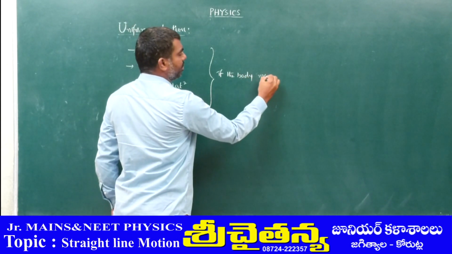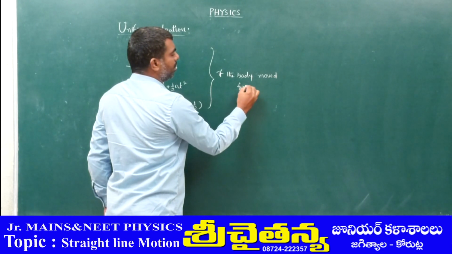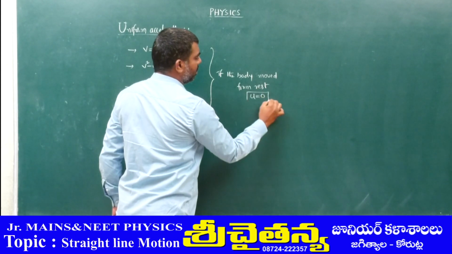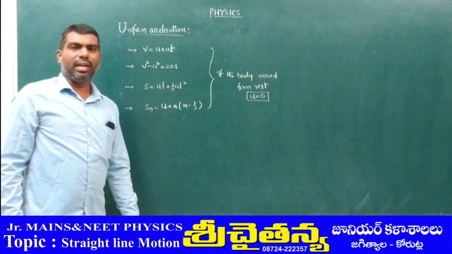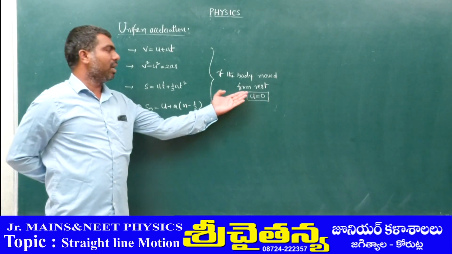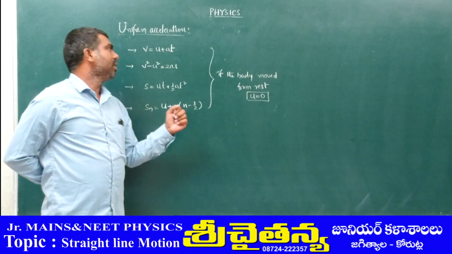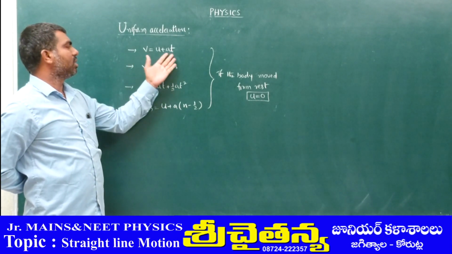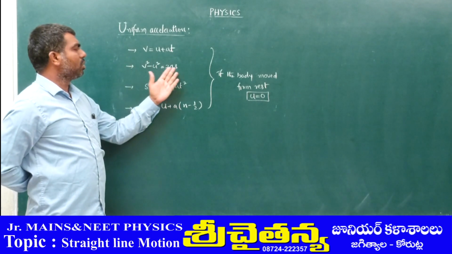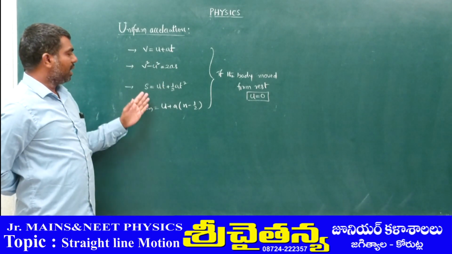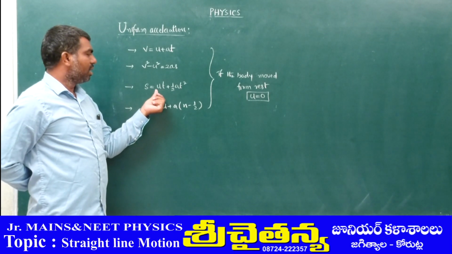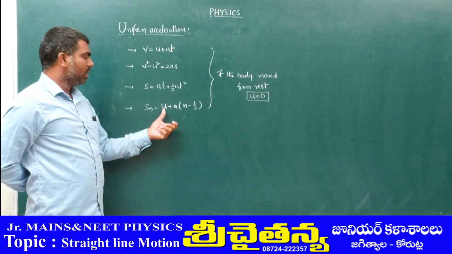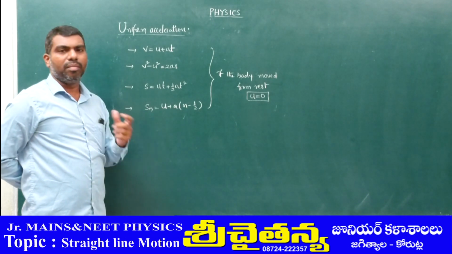In all these cases, if the body moved from rest, then directly we can take initial velocity equal to 0. The initial velocity of the body is 0 if the body moves from rest. Here directly we can write v = at. That is the acceleration equation. And here directly v² = 2as, because u = 0. And s = ½at². And here s_n = a(n − ½).